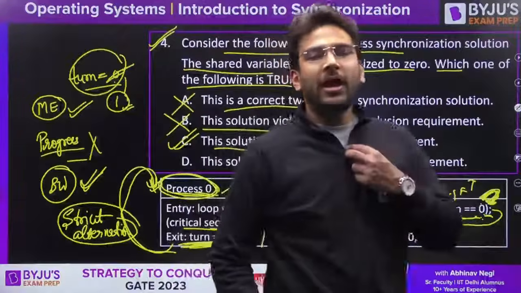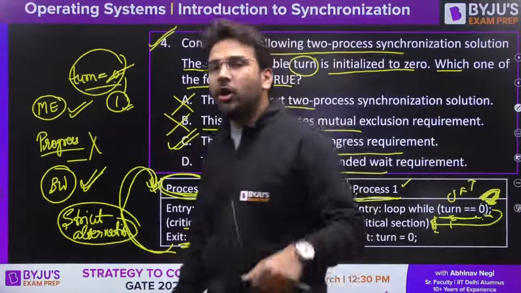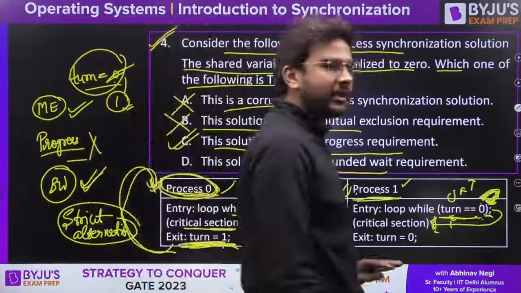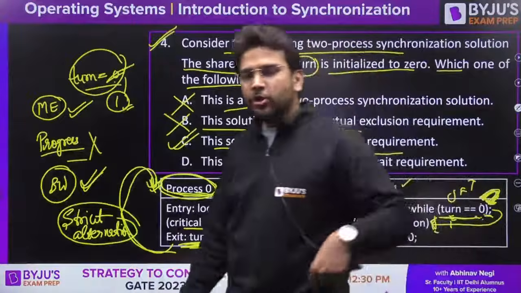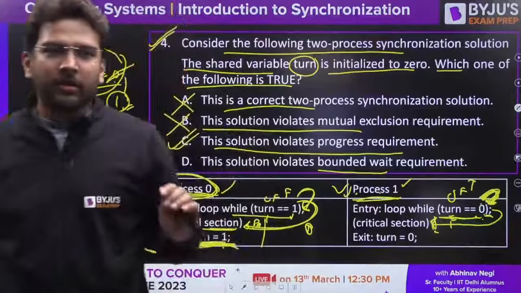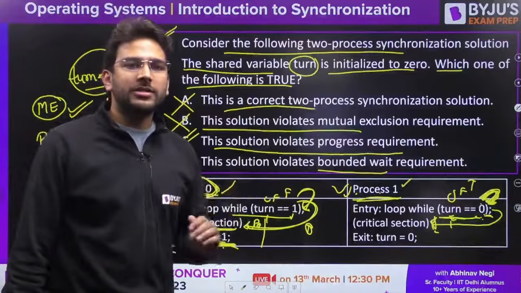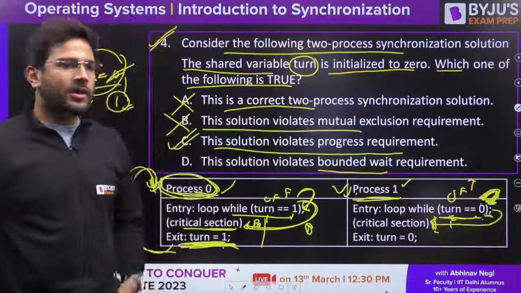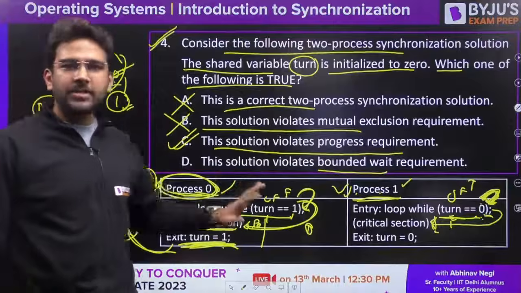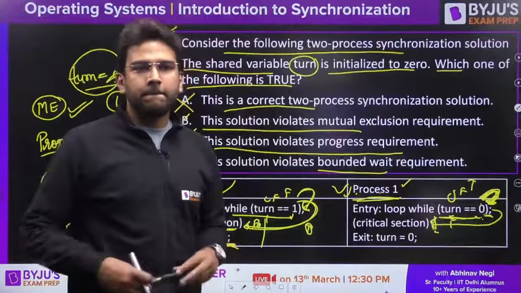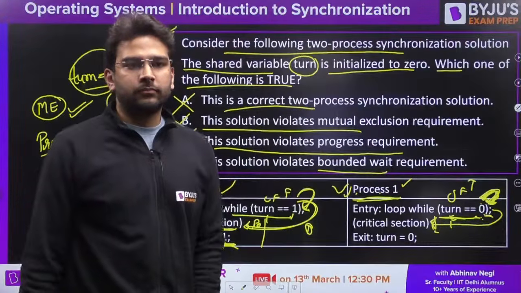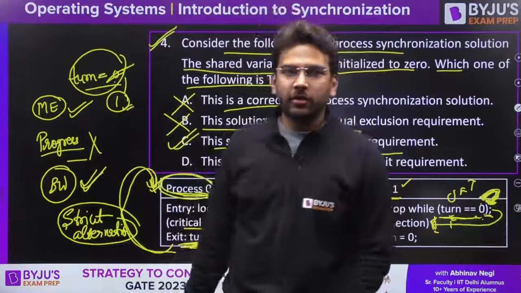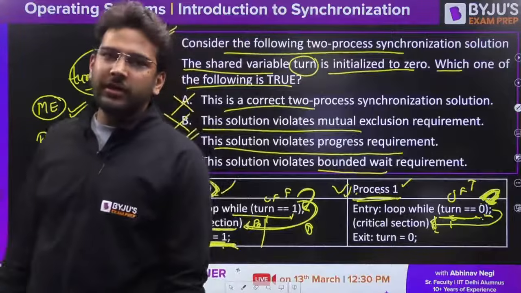But now let me ask one question to you. If strict alternation is there, then bounded waiting is satisfied. Not in this case, just generally I'm asking. If strict alternation is not there, then can we have bounded waiting satisfied?